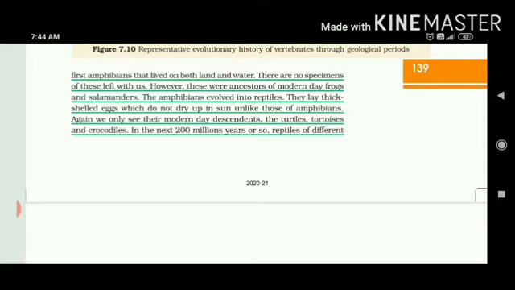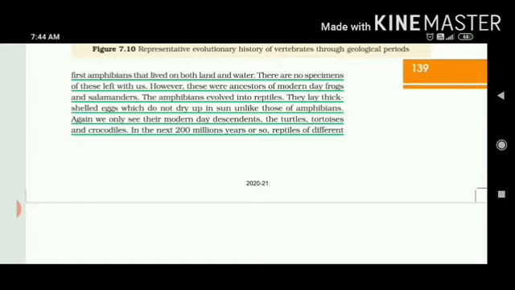Why do we mention the coelacanth? Because they have the ability to live both on land as well as in the water. So ultimately, first of all, class Pisces evolved into class Amphibia, and then ultimately into reptiles. Now, what is a characteristic feature of reptiles by which we can say they developed from amphibians? They lay thick shelled eggs. They have a calcium carbonate layer around their eggs so that they do not dry up in the sun, because they do not lay eggs in the water.